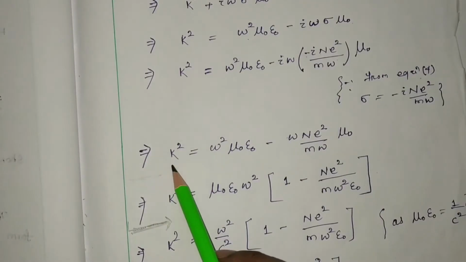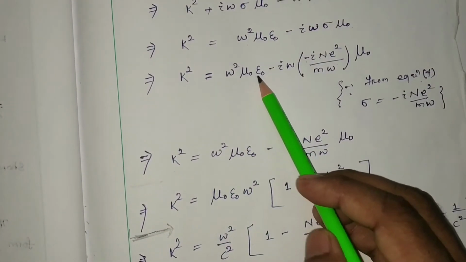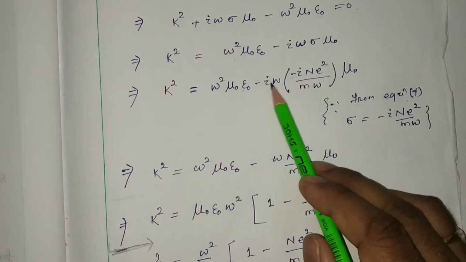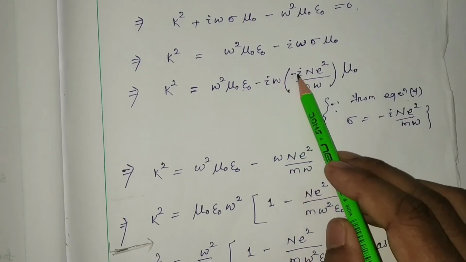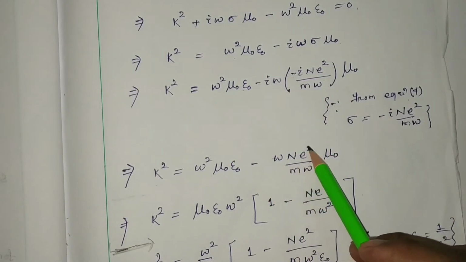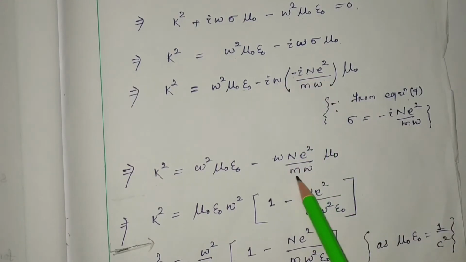Then k square will be equal to omega square mu 0 epsilon 0, and here it will be i times minus i, but i square is minus, so minus omega n e square by m omega into mu 0.